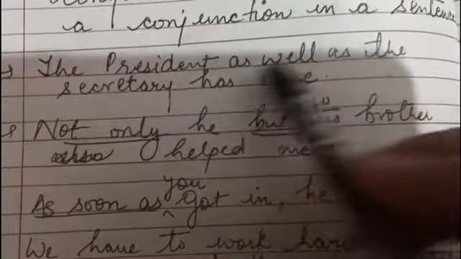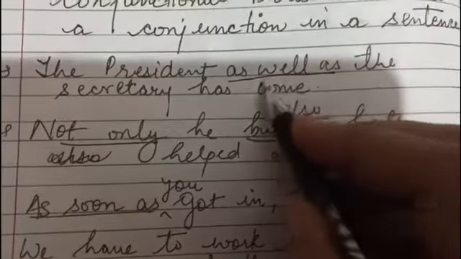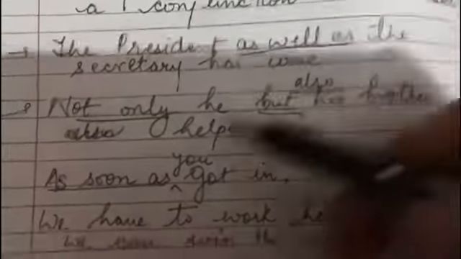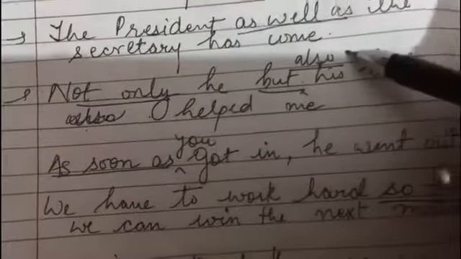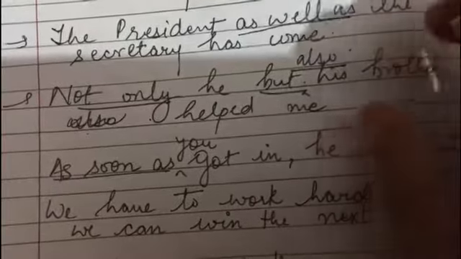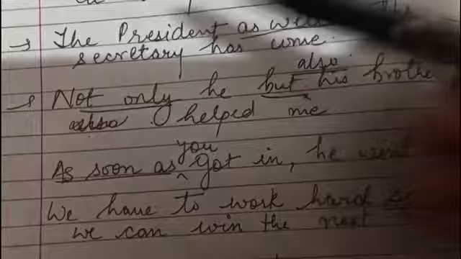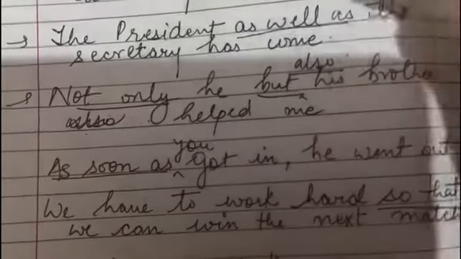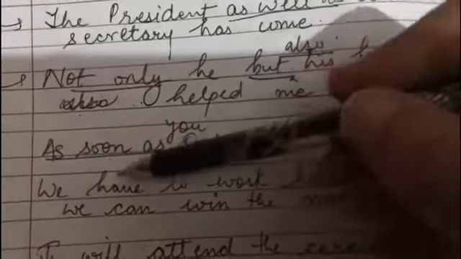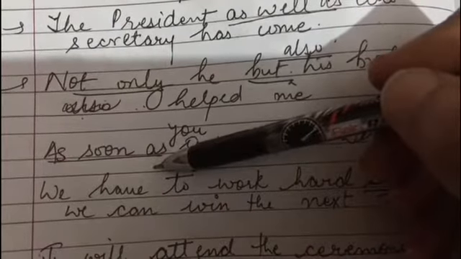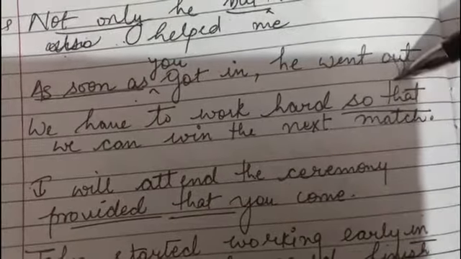Now look over here. Like we'll do a few sentences. The president as well as the secretary has come. So यहाँ पे जो as well as है, ये क्या है? Conjunctional phrase. Not only he but also his brother helped me. So not only but also, ये क्या है? First of all they are conjunctions, क्योंकि ये दो sentences को connect कर रहे हैं. And ये conjunctional phrase कैसे हैं? Because there are more than one word, like they are groups of words, right? As soon as you got in, he went out. So as soon as is a conjunctional phrase. We have to work hard so that we can win the next match. So that over here is a conjunctional phrase.